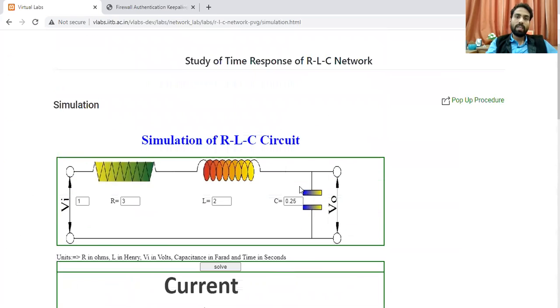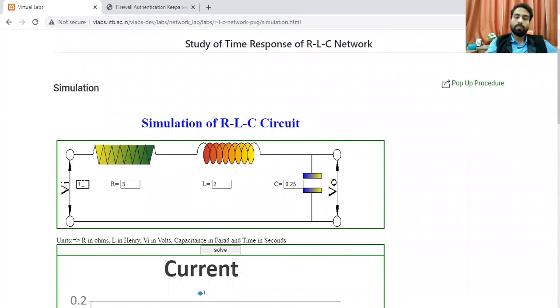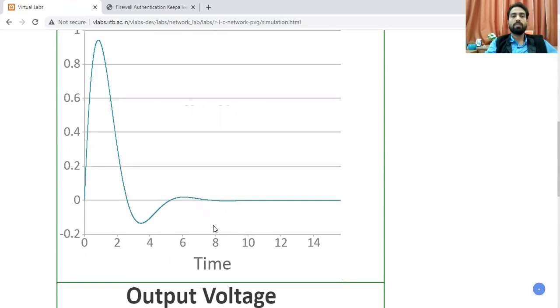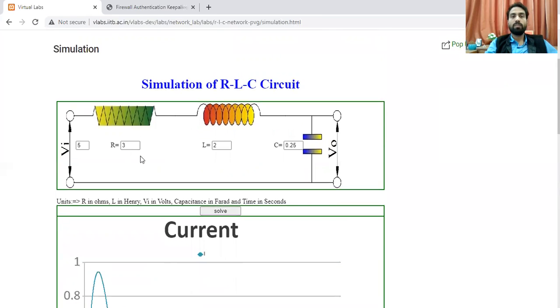So you see what else you can do. You can increase the value of this one. Let's say instead of putting this one, this can be written as 5 volt. And now try to solve this one. So you see we'll have different values that will change. You can change the value of resistance. Suppose I'm putting it as 10 and putting this value instead of 0.25, let's say it's 0.5. Just cap this value here. And 3 instead of this, I'm just changing it. And finally, I'm solving it.